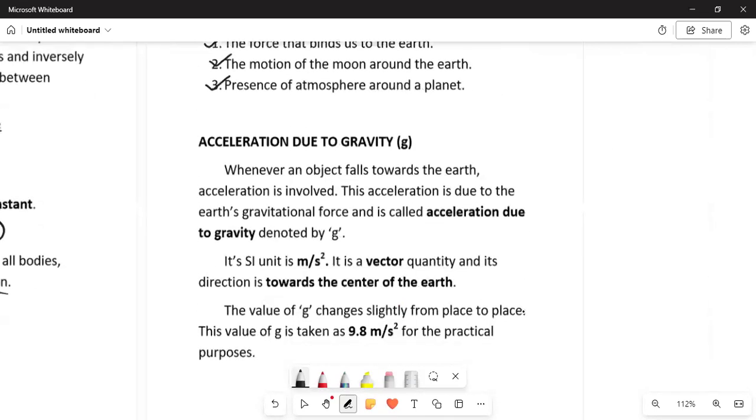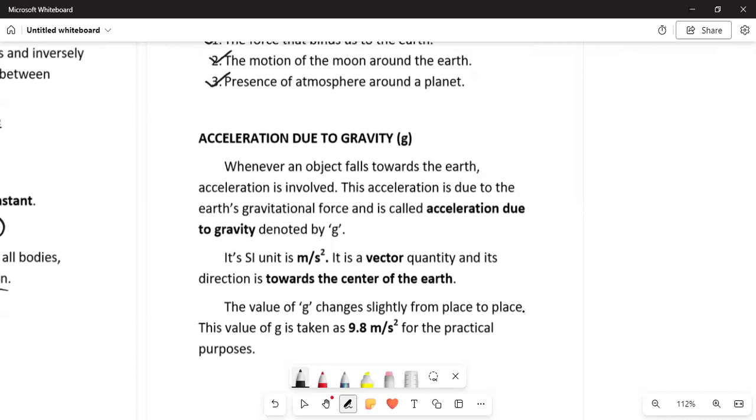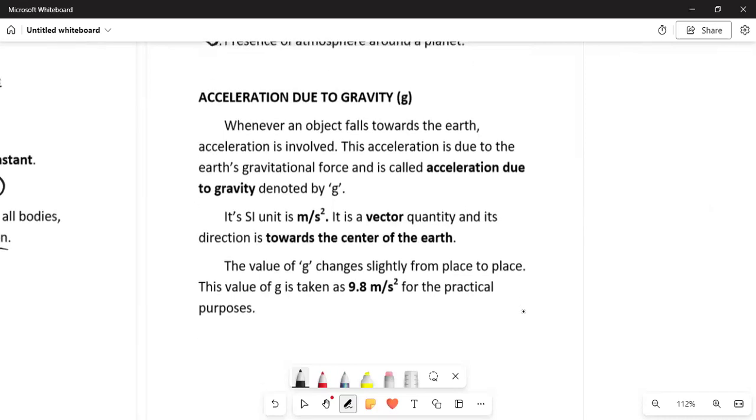Then we also saw acceleration due to gravity, whose SI unit is meters per second square. It is a vector quantity as it is acceleration. We also saw in the chapter of motion that acceleration was a vector quantity, and here this acceleration is due to gravity. Its direction is towards the center of the earth, and its magnitude is 9.8 meters per second square, and we can also approximate it to 10 meters per second square.